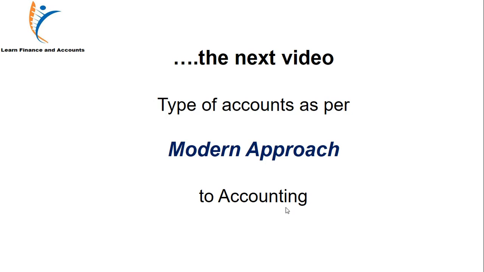In the next video, we are going to discuss types of accounts. I had promised you that we'll be discussing types of accounts according to the modern approach. Let me give you a small background: there are two approaches to studying accounting. One is called the traditional approach, also known as the British approach, and the second is called the modern approach, also known as the American approach. Although they are different, the result is the same. Whichever approach you use, the result will be the same.